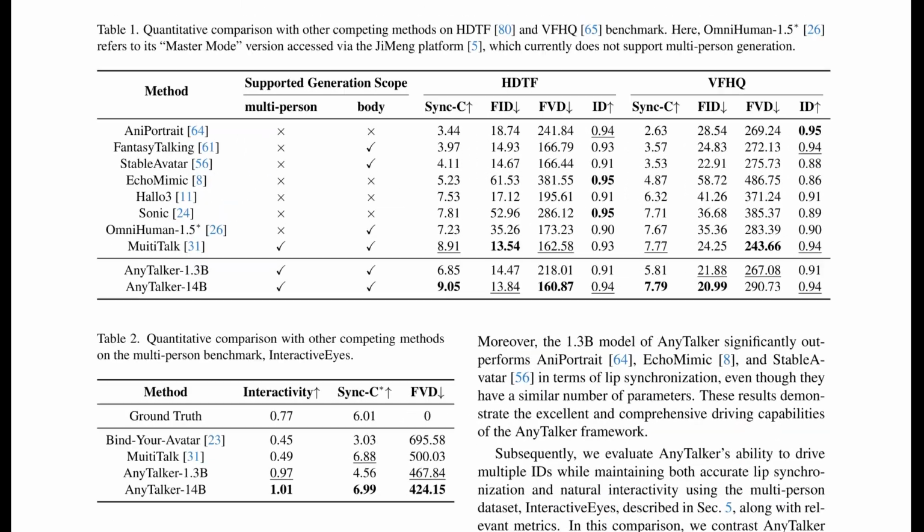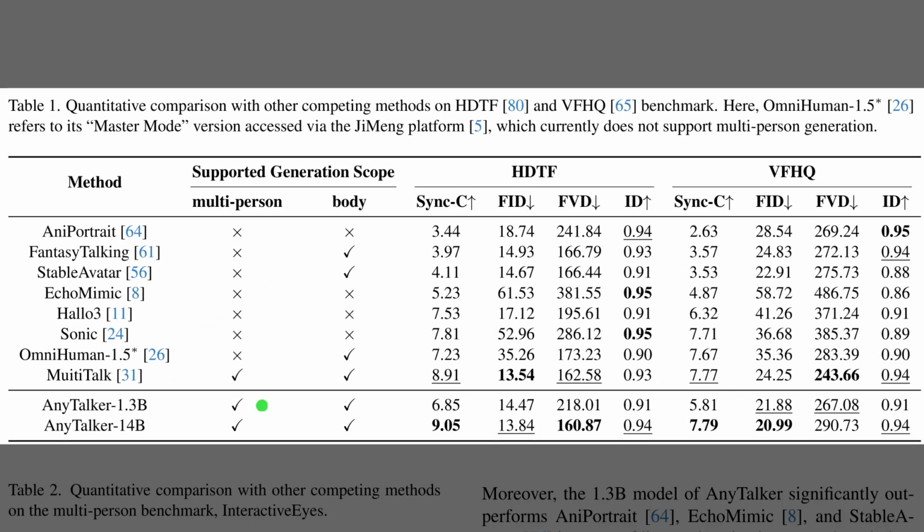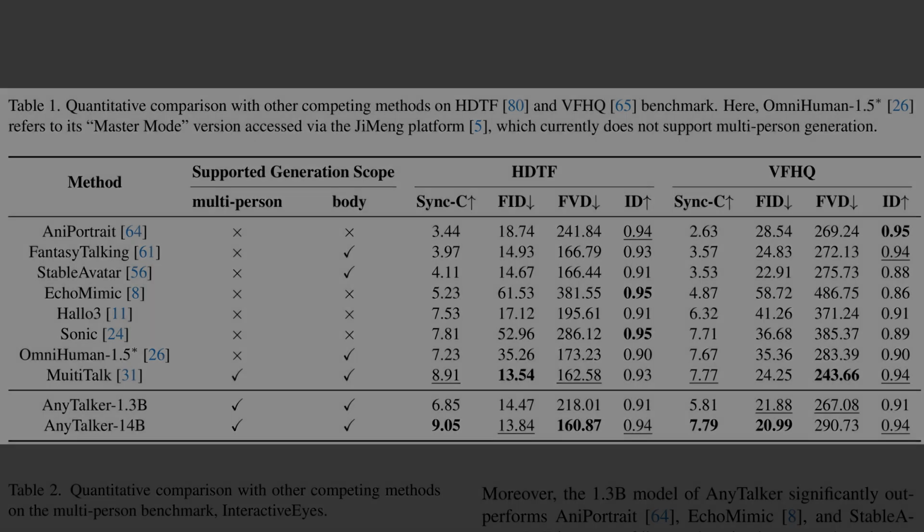Table 1 shows that AnyTalker matches or beats strong baselines on classic single-person benchmarks, while uniquely supporting multi-person generation. The metrics combine lip synchronization quality, called Sync-C, with image realism scores like Fréchet video distance that compare generated clips to real ones. AnyTalker 14B achieves the best synchronization on both HDTF and VFHQ, with low video distance and competitive identity preservation. AnyTalker 1.3B is slightly weaker, but still rivals earlier large models, so the approach scales well across sizes.